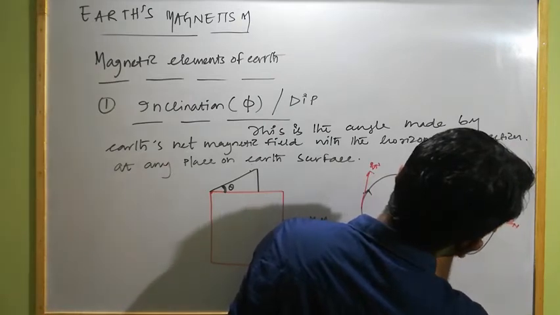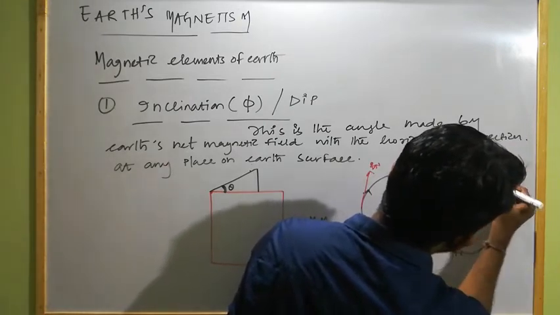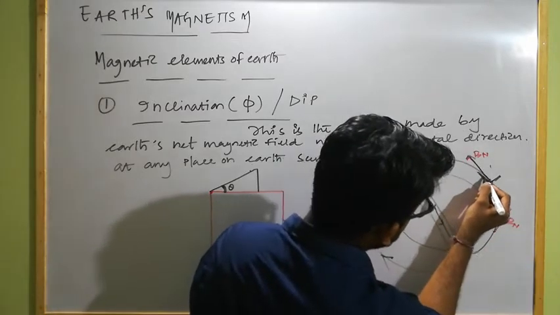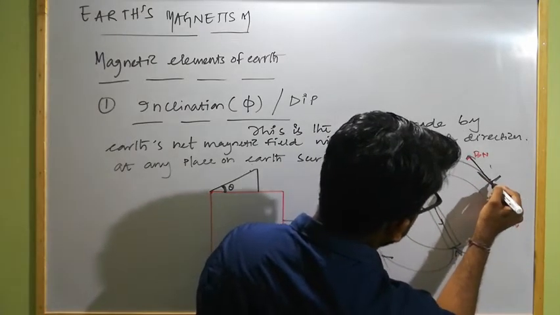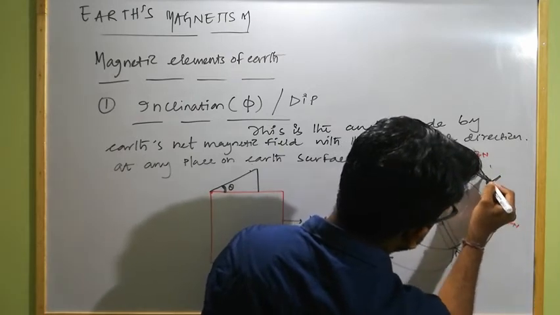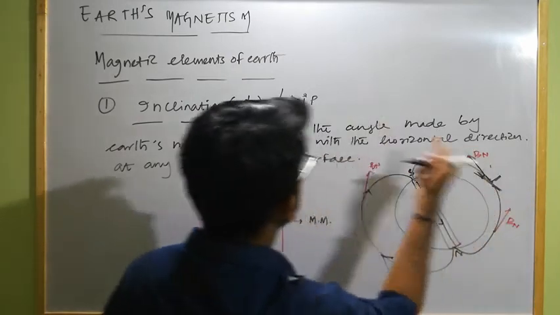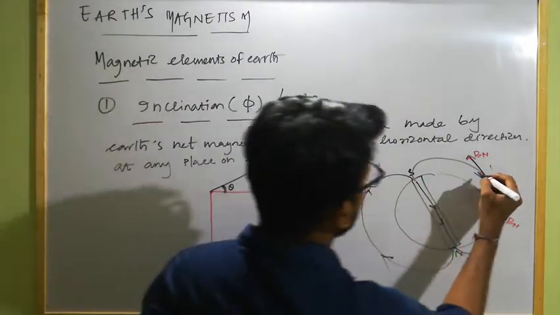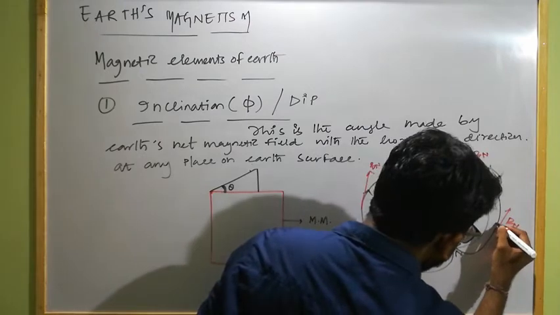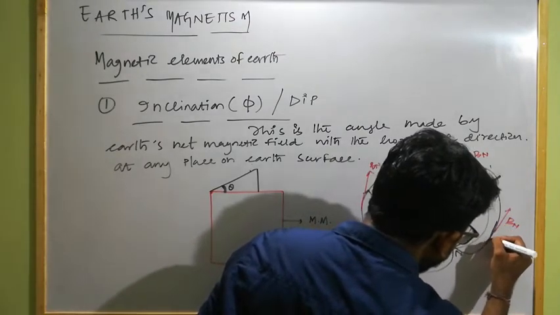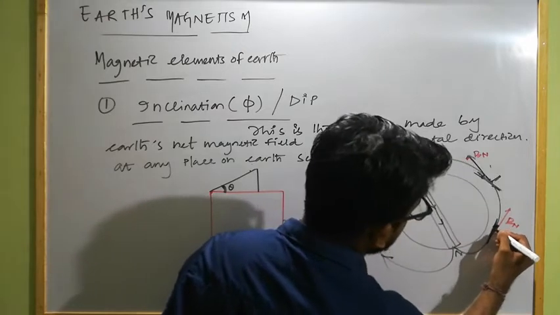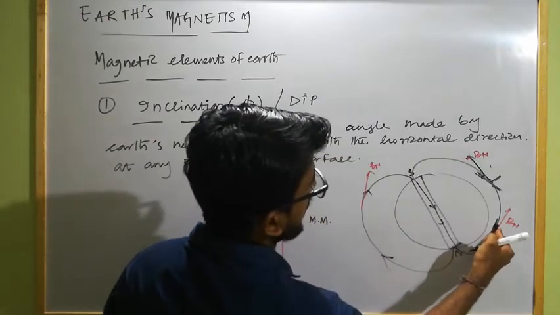This is the horizontal direction at this place, and this will be the vertical direction. So at this place, if this is the horizontal direction, then this small angle is known as what? The inclination or angle of dip at this place. And at this place also, if this is the horizontal direction, then this angle is known as inclination or angle of dip.